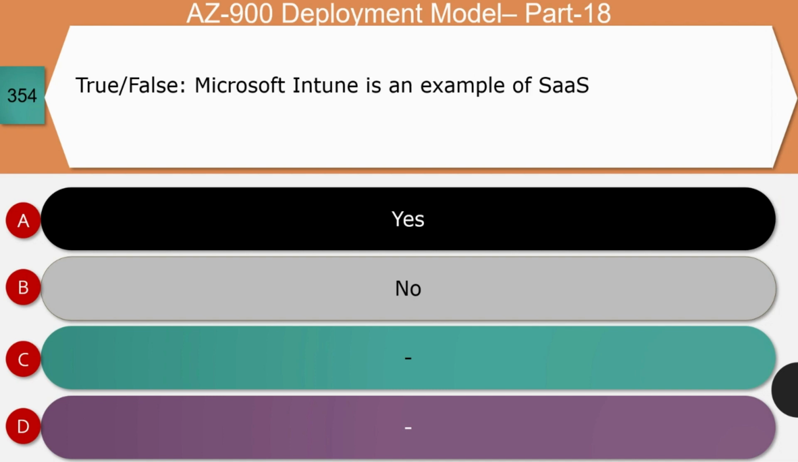Next question, true or false? Microsoft InTune is an example of SaaS. Is it yes or no? The right answer for this question is yes. Let's see the reason. Microsoft InTune is used for managing user access and device management across many devices, including mobile devices, desktop computers, and virtual endpoints. And so it is an example of software as a service, and any customer can subscribe to it and use it for their purpose. And so option A is correct.